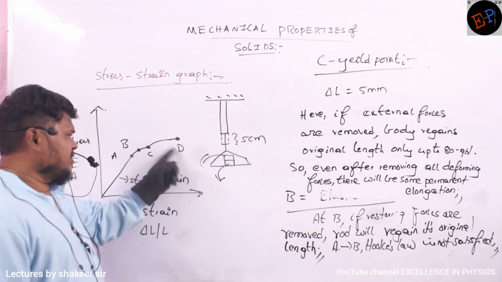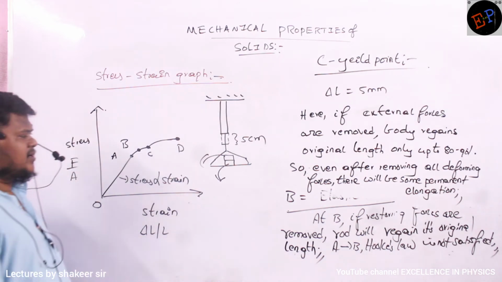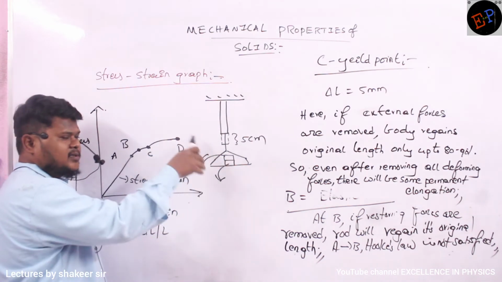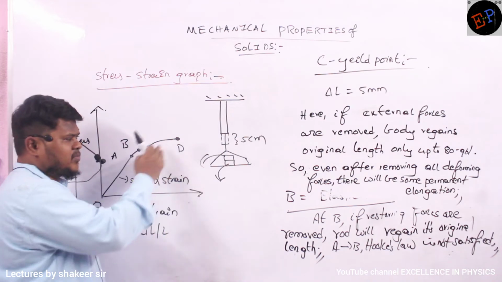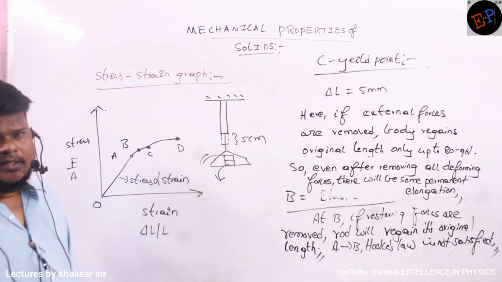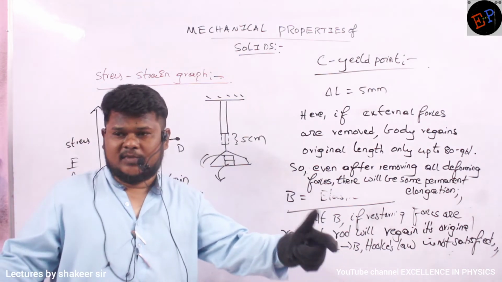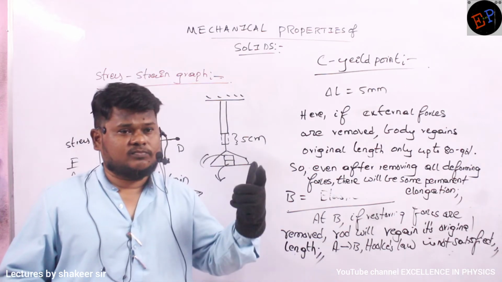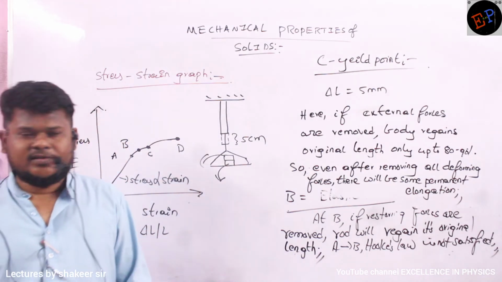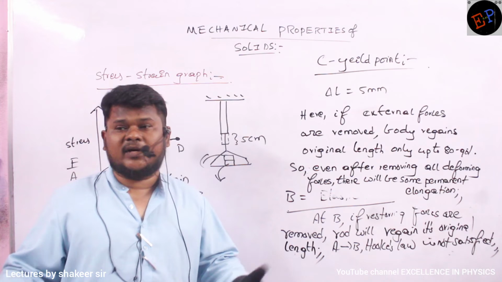So next, we study point D. Now what is meant by point D, ma? If you go on adding the masses, at some point the wire will break down, no? So that maximum weight up to which the wire doesn't break down, that is called point D, and it is called the ultimate breaking strength of the wire.